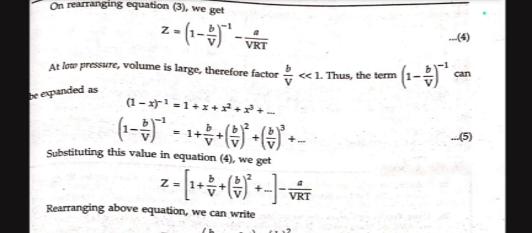Thus the term (1 − b/V)^(−1) can be expanded, as (1 − x)^(−1) = 1 + x + x² + x³. Similarly, (1 − b/V)^(−1) equals 1 + b/V + (b/V)² + (b/V)³. Substituting these values in the equation, we get Z = 1 + b/V + (b/V)² + and so on − a/VRT.